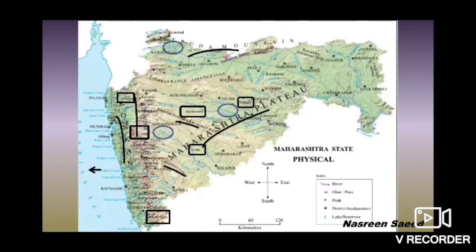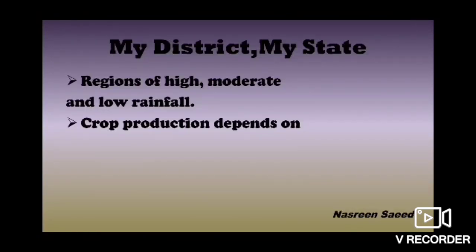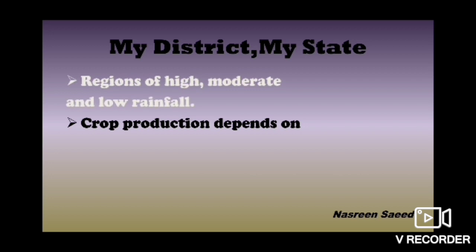Now let's proceed ahead. Now let us see the agriculture in our state. There are regions of high, moderate and low rainfall. That means in some regions there is very high rainfall, in some it is moderate, and in some it is low rainfall in Maharashtra.